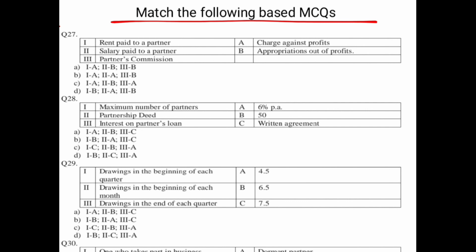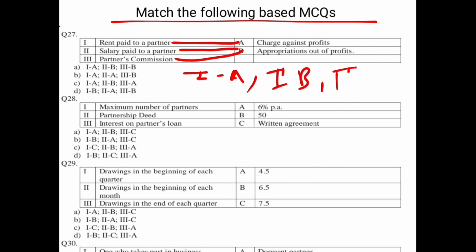In this case, rent paid to a partner is a charge against profit, salary paid to a partner is an appropriation and partner's commission is also an appropriation. So the first is A, the second is B and the third is also B. So in this case, your option A is the right answer. Perfect. Let's move towards the next question.